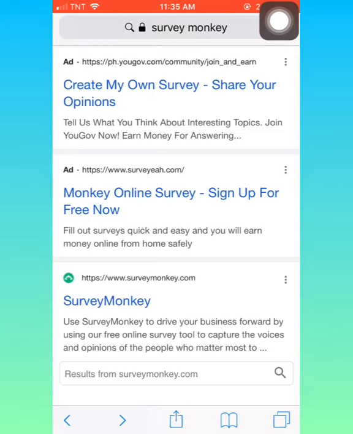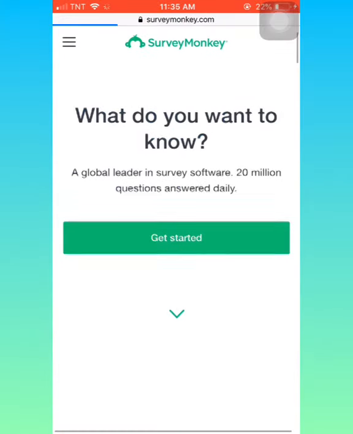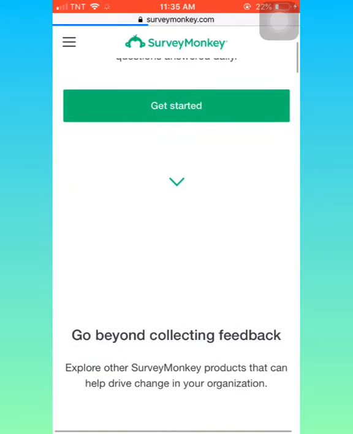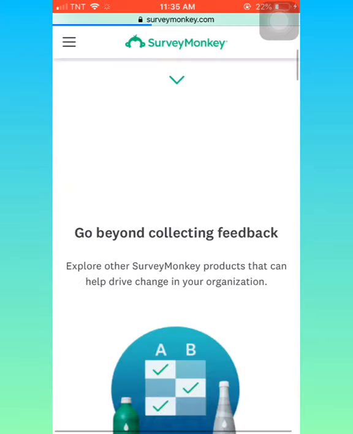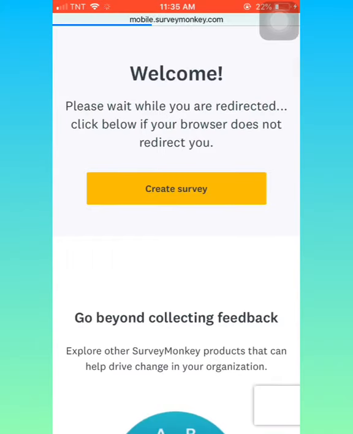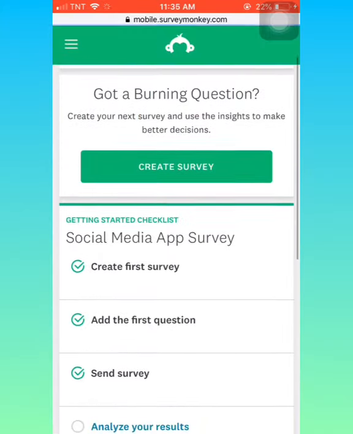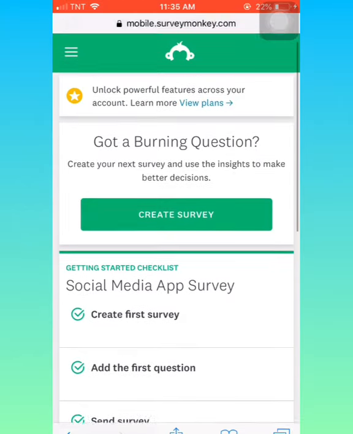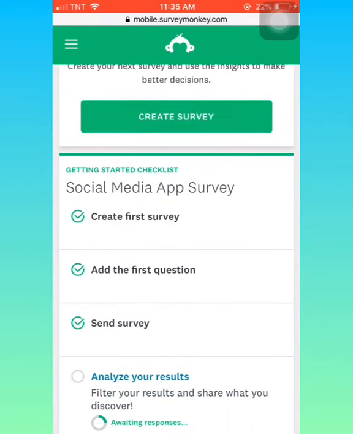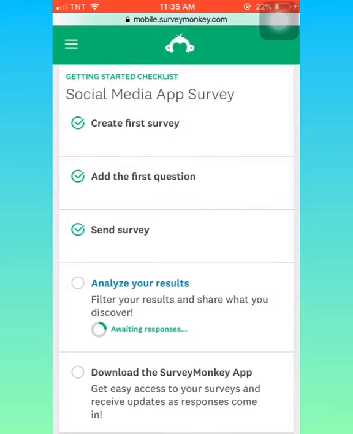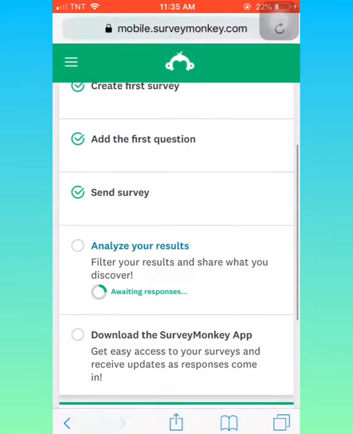First, you need to search SurveyMonkey on your Google or Safari and click the one with the green logo. By the way, just bear with me because I am just using my mobile phone. And then you're gonna scroll it up and you will see a yellow button saying Create Survey. Click that yellow button and you're gonna see Create First Survey, add the first question, and Send Survey.